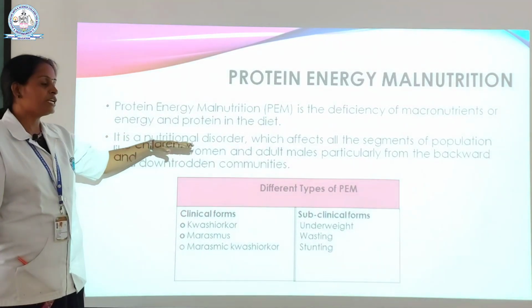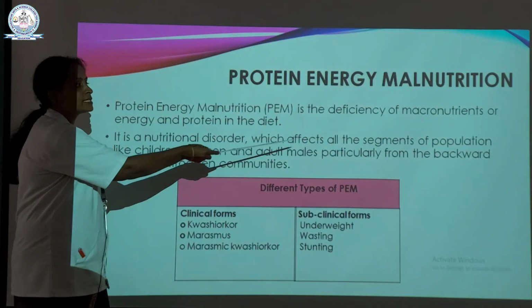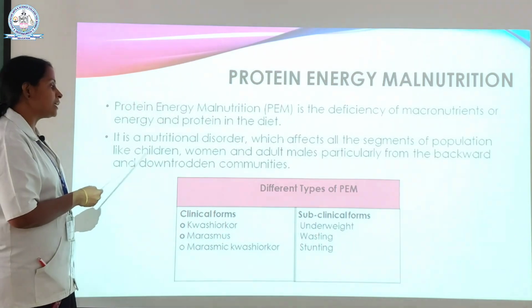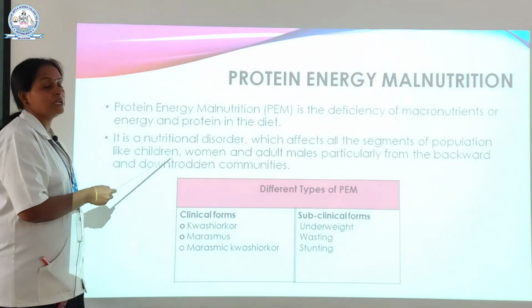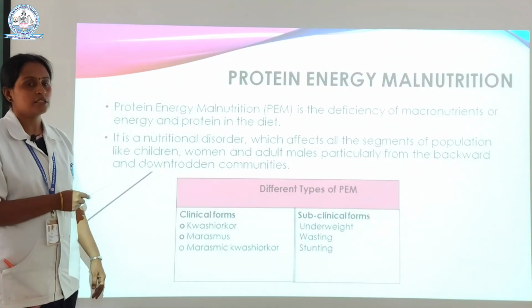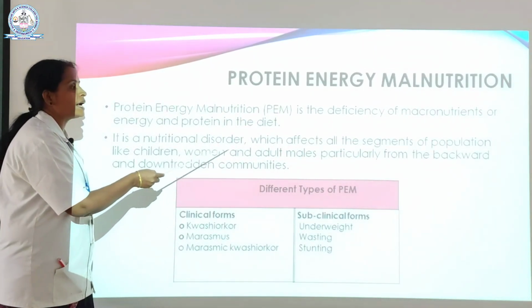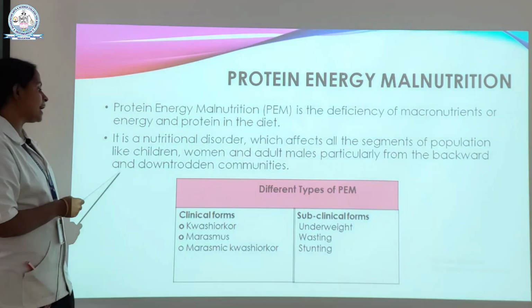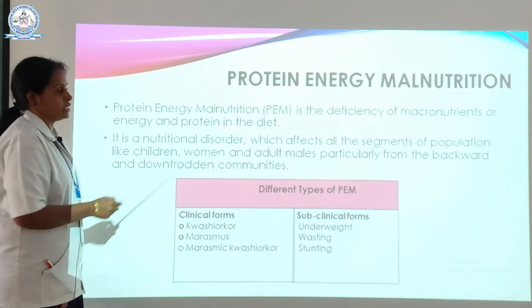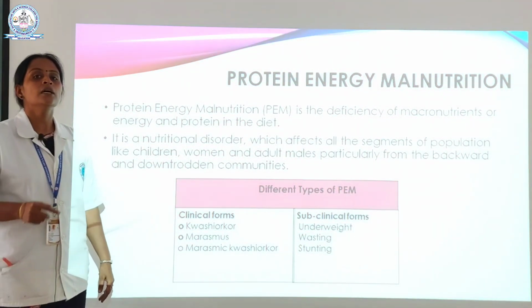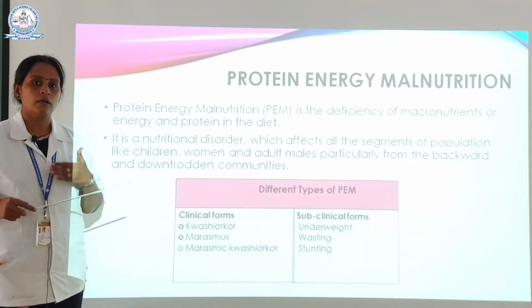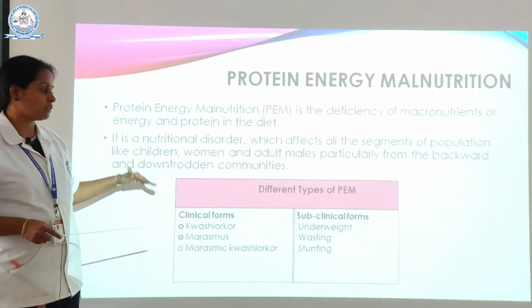It's a nutritional disorder which affects all segments of the population, like children. Basically it will directly affect the children, especially preschool going children, and also women and adult males, particularly from the backward and downtrodden communities. That's because of very poor nutritional awareness. That is the basic thing here.